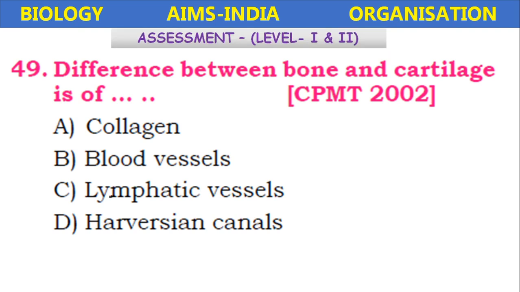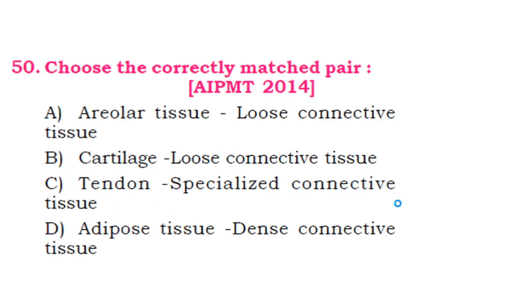The difference between bone and cartilage is of collagen, blood vessels, lymphatic vessels, Haversian canals. Yes, bones contain special canals. They are called Haversian canals. This is the main difference between the cartilage and bone. Collagen is present both in the bone and cartilage.